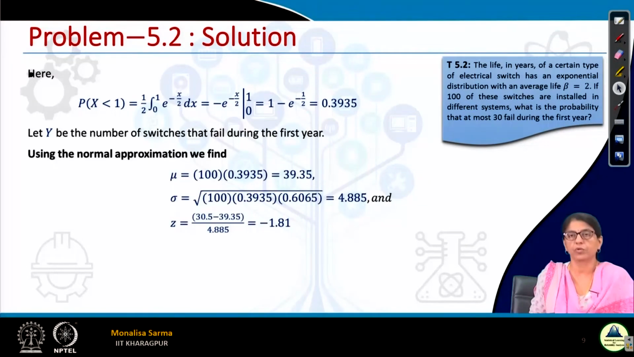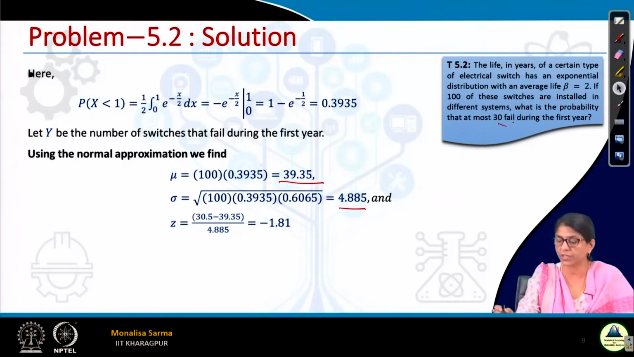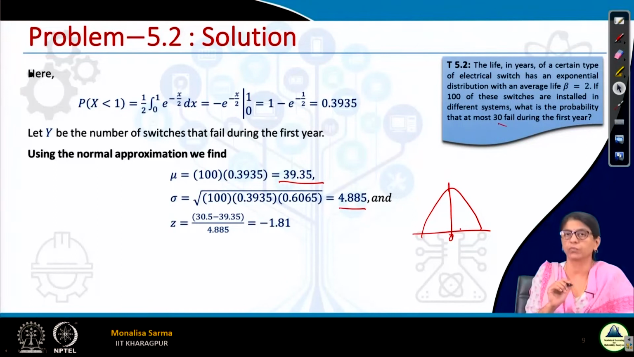So now we will be approximating using normal distribution. So what we took, mu is n into p, we found this, then we found out the standard deviation, we found this, then we need to find out the z value corresponding to at most 30 fail. So this is 0 and something, 30 means whatever z value will come for 30.